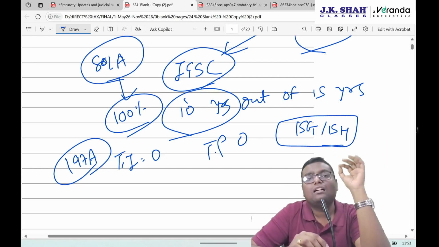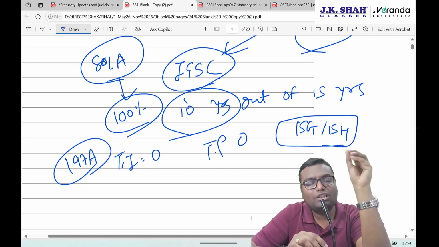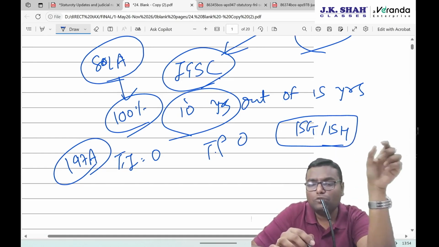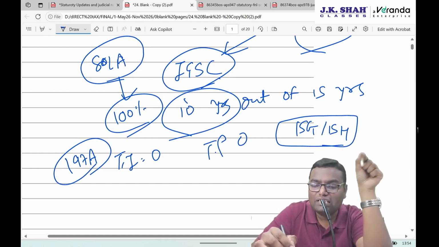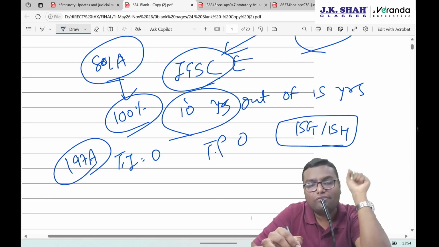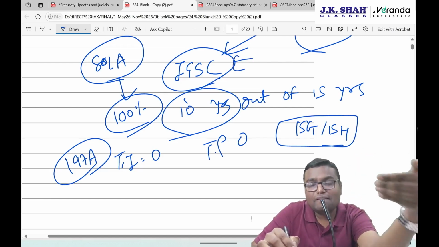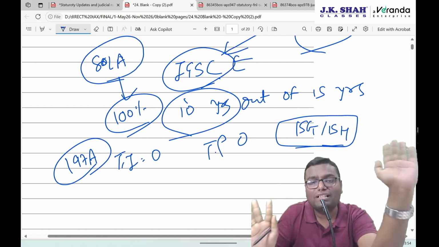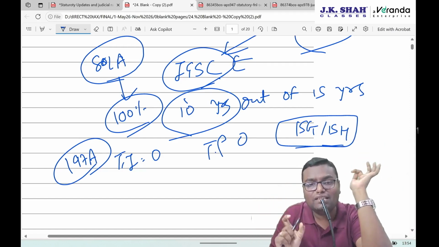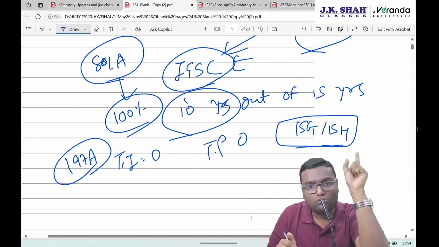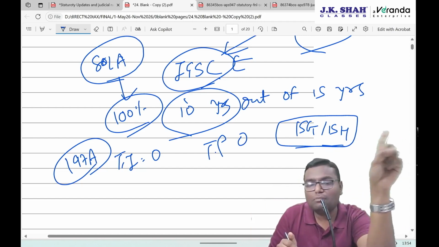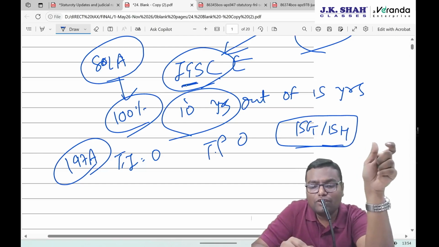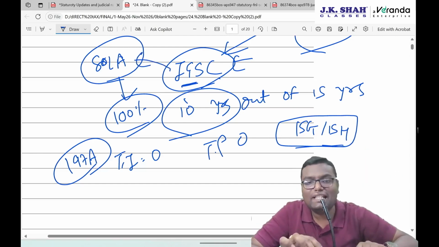But now, income tax, that is CBDT, has given a notification that any payer paying certain income to certain businesses which are operating themselves in IFSC, if that payee is furnishing this declaration in form 15G 15H, the payer will not deduct the TDS for these 10 years out of 15 years. So this 15G 15H form is not applicable for every year. It is only applicable for those years in which this IFSC unit is following section 80LA.